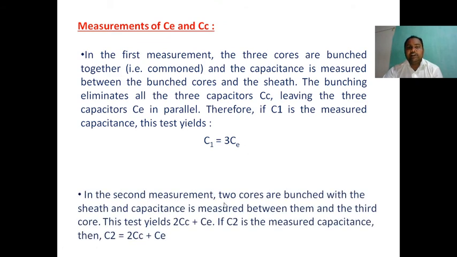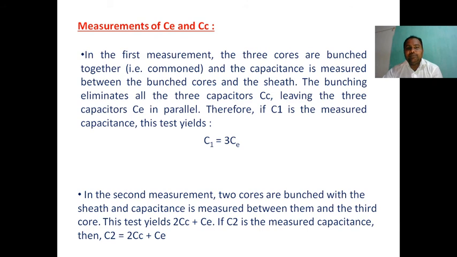In the second measurement, two cores are bunched with the sheath. Capacitance is measured between them and the third core. The test yields 2 Cc plus Ce. If C2 is the measured capacitance, C2 is equal to 2 Cc plus Ce. In the previous case all three conductors were bunched together, but in this case only two are bunched, and the capacitance exists between the remaining one conductor and the lead sheath.